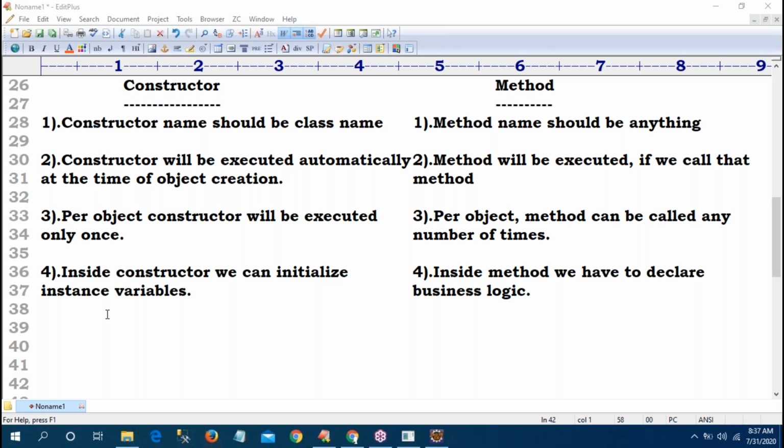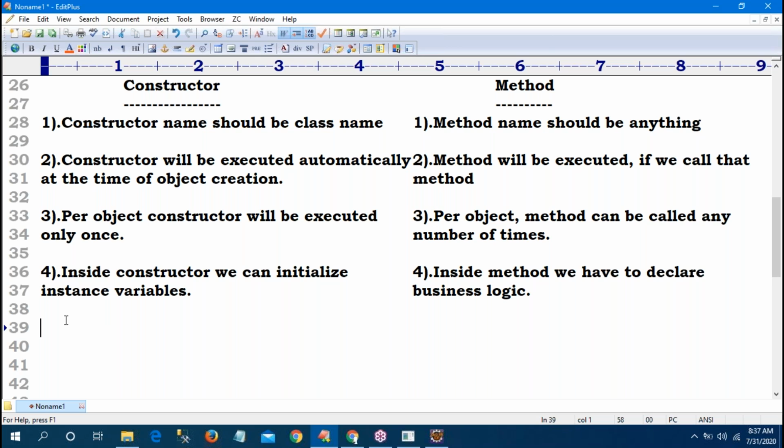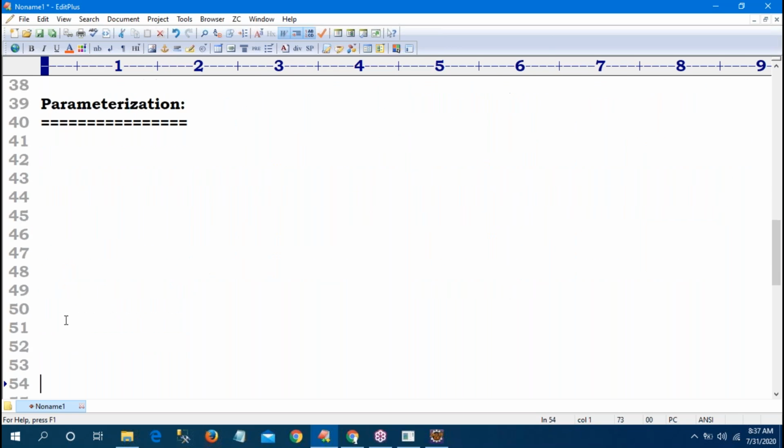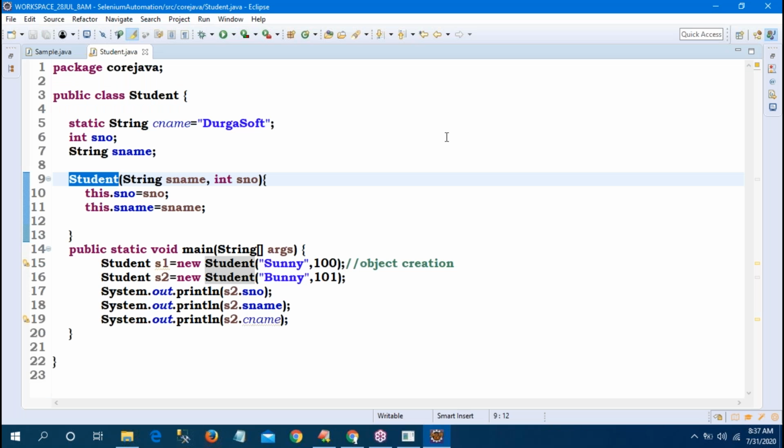Sir, before going to the next session, there is a small concept in the method. That concept we regularly use in WebDriver programs. It is a very important concept in WebDriver programs, Python programs, Selenium programs, anywhere, Java also. What is parameterization? It is a very useful concept in our programs. So generally, what is a parameter? Maximum everyone knows about the parameter concept. Parameter means a value of a data type. Observe, programmatically I will explain. Next, we will come to the theory.